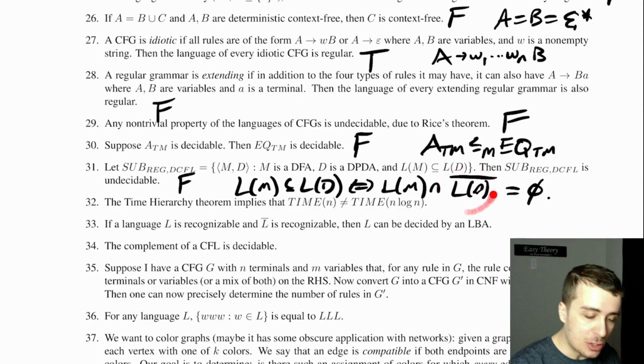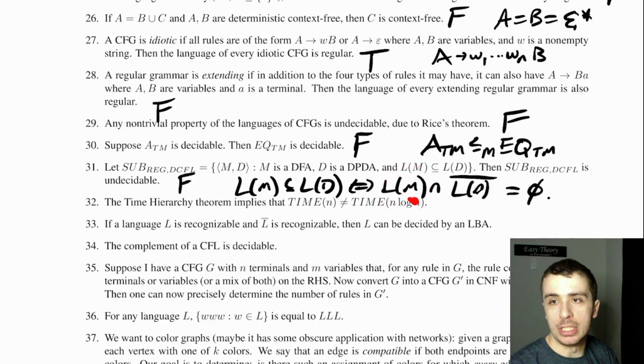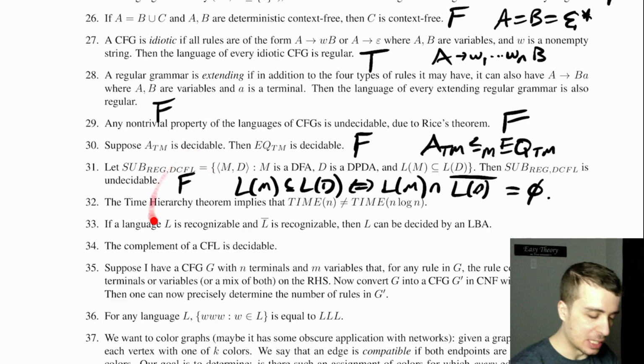But DCFLs are closed under complement and under intersection with regular languages. So then we can just feed the corresponding DPDA for this into the EPDA decider. And so that is decidable. So this thing is false.